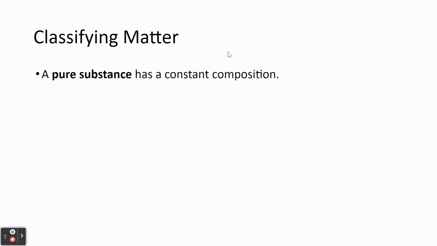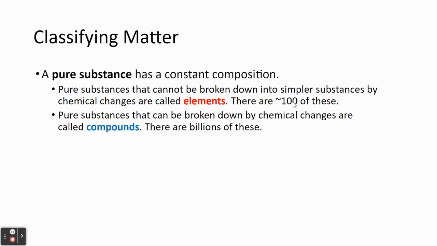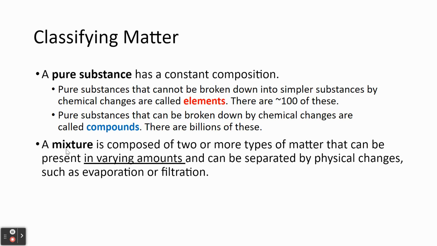A pure substance has a constant composition. So pure substances that cannot be broken down into simpler forms are called elements, and there are about 100 of them. Pure substances that can be broken down chemically are called compounds, and there are billions of them. Now, mixtures are two or more types of matter that are blended together, and their composition varies. Also, they can be separated by physical means, like evaporation or filtration.